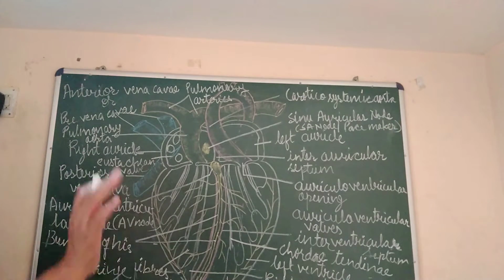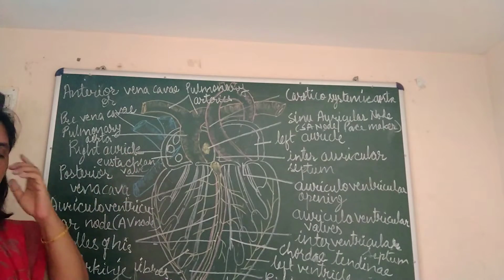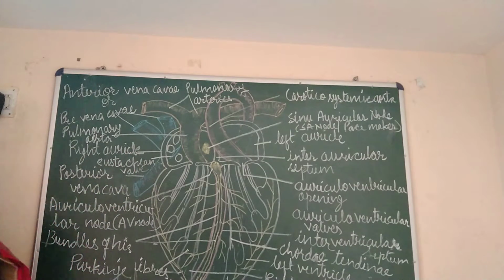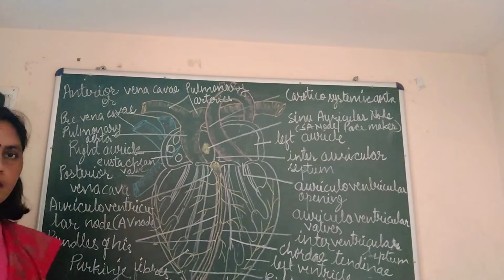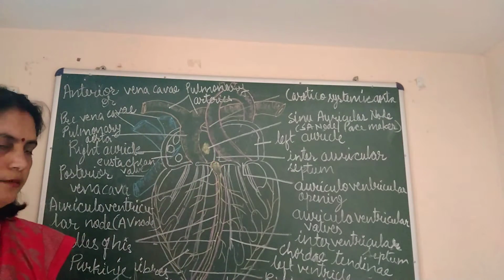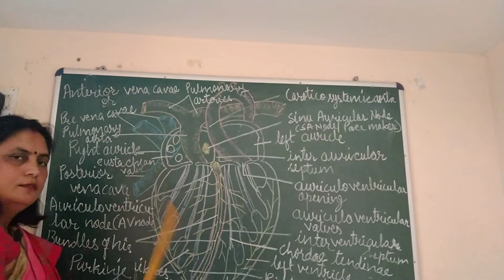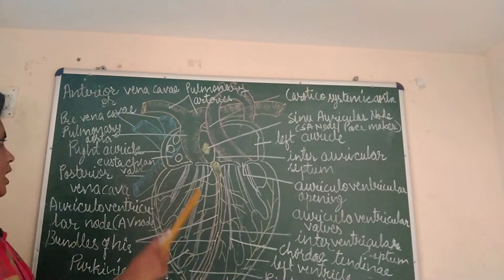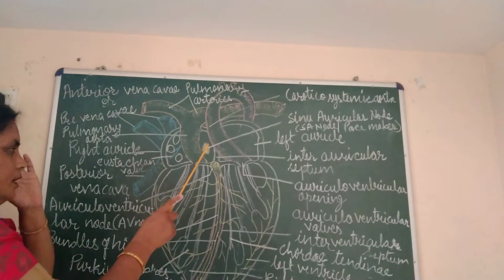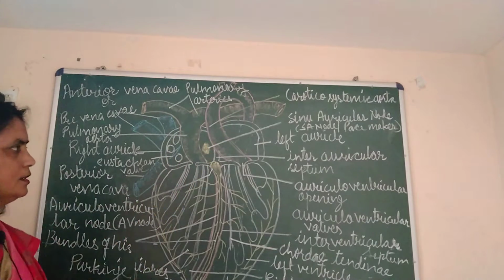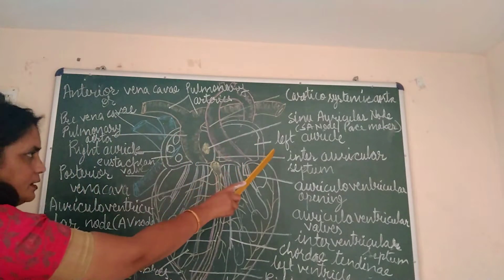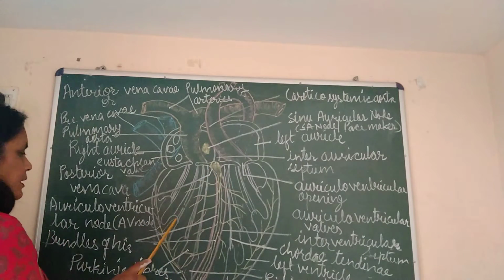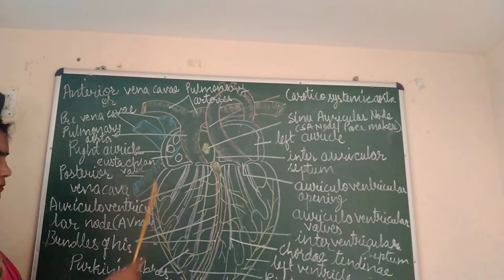Children, how will you explain? The heart is divided into four chambers. The upper two are called auricles or atria, and the lower two are called ventricles. In the upper portion there are two auricles, one is the right auricle, the other is the left auricle. Then the right ventricle and left ventricle.